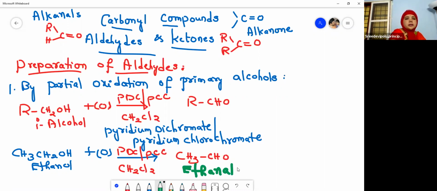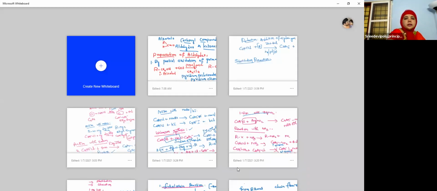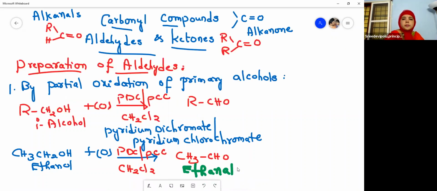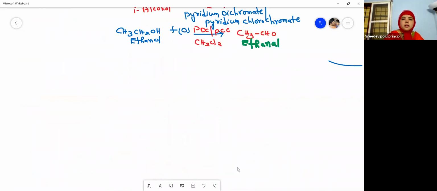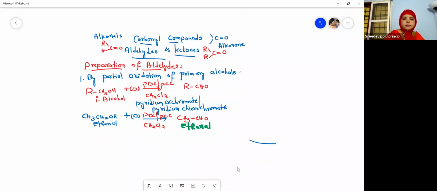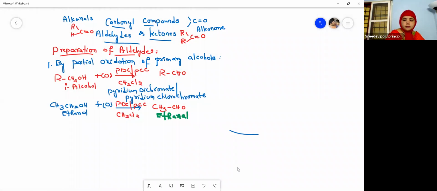Okay, so now let us move to the next preparation, children. How are aldehydes prepared? Let us see here. I hope everyone is writing down the notes, children. Your exams are nearing, so please remember this.